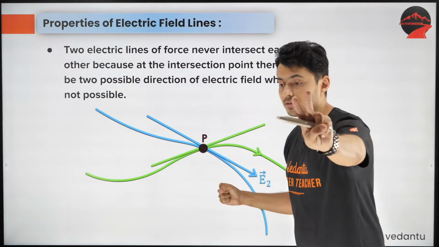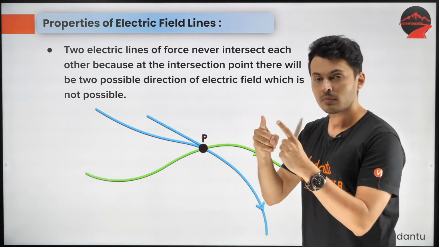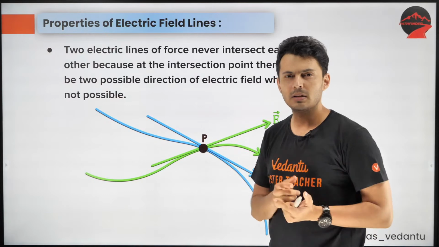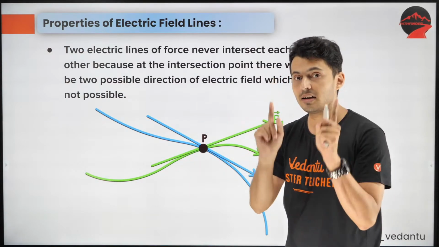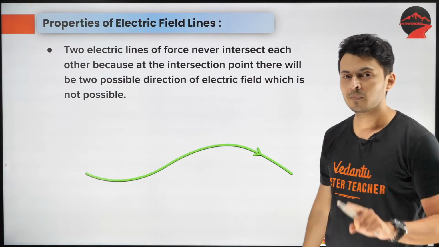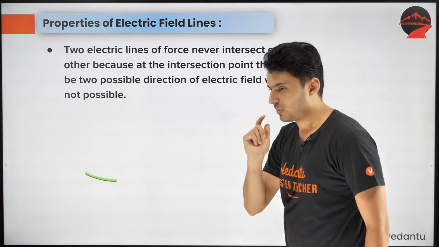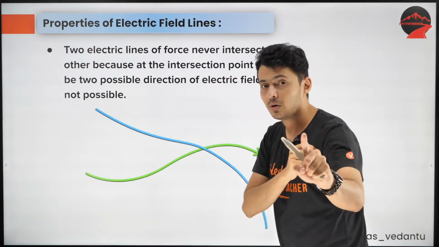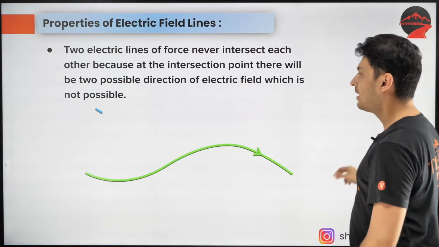Now if there are two tangents, that means the field is here and there. You will be confused: should I go here, or there? No, there is no confusion, guys. Field lines are always unique, so they cannot intersect. That's the next property. I hope you guys are writing it down, and do not worry, you are also going to get the PDF of this entire session.